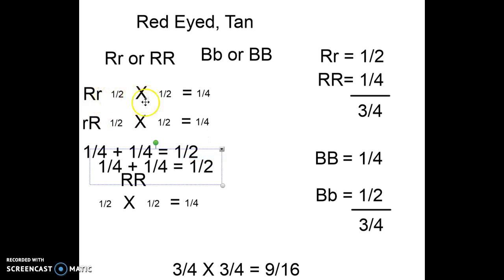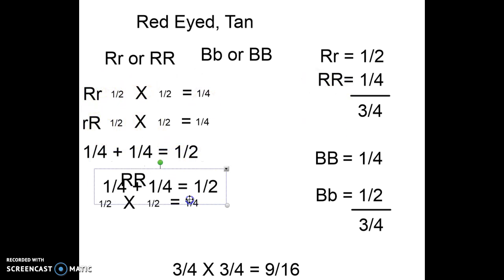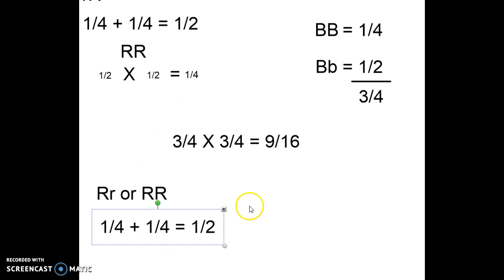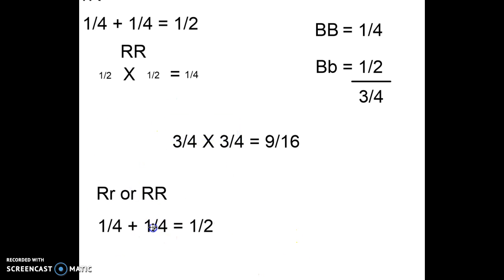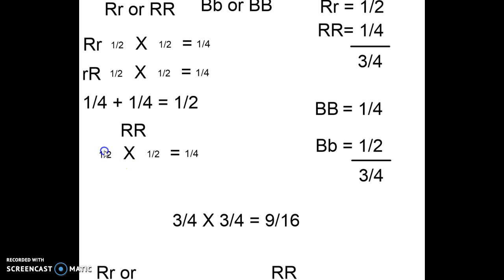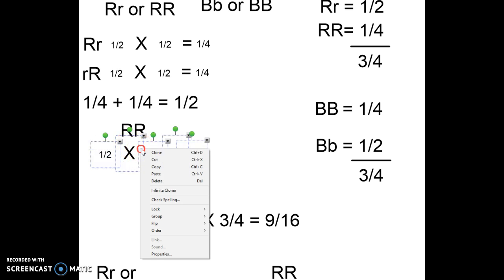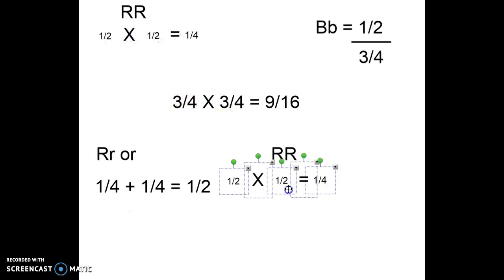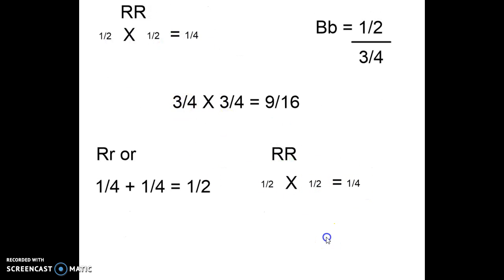So we take 1/2 times 1/2 is 1/4, getting a capital R from one parent. It's the same math. So 1/2 will be capital R, lowercase r. What about capital R, capital R? Well, we've already done that math too, because you need the capital R's to come from both parents to be this way. So 1/4 plus 1/2.